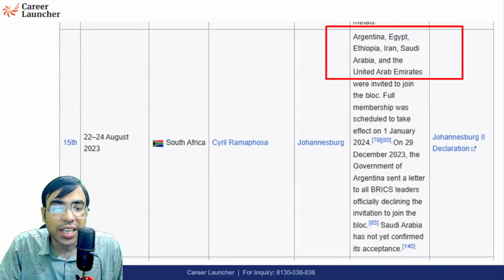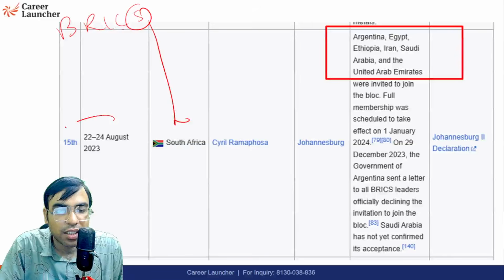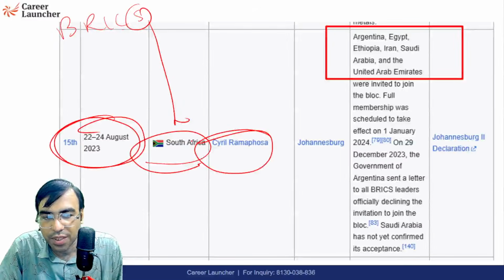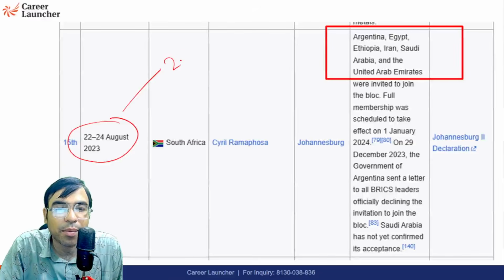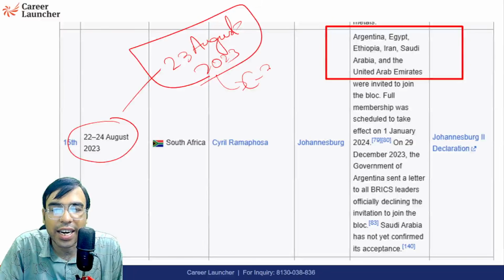Then in 2023, after China it is South Africa. In August 2023, South Africa hosted it, with Cyril Ramaphosa. Why are we talking about it? Because during this time, on 23rd August 2023, when Modi ji was in South Africa, Chandrayaan 3 landed.